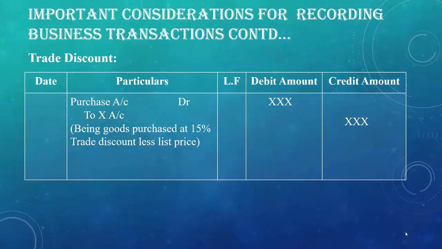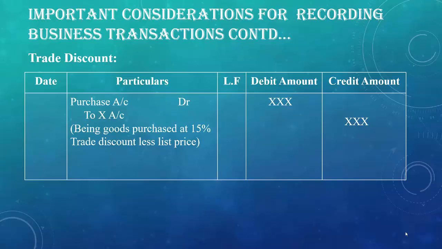Entry for trade discount can be recorded as follows. Purchase account will be debited and Mr. X account will be credited. Mr. X account will be credited because Mr. X is a giver. So as per the rule for personal account, debit the receiver, credit the giver. So Mr. X is a giver, so Mr. X account will be credited, and purchase account will be debited because goods are coming in.